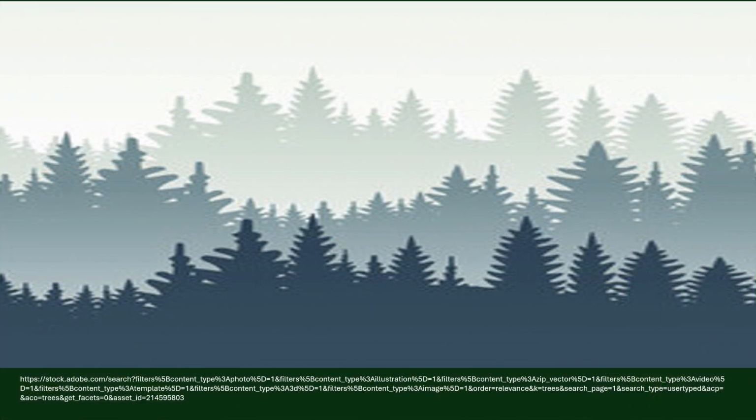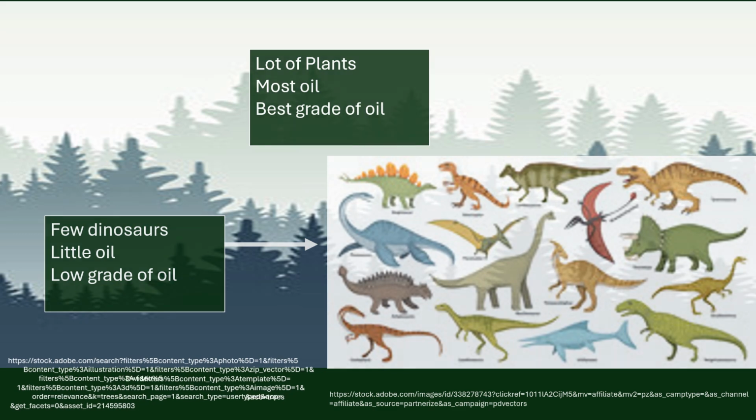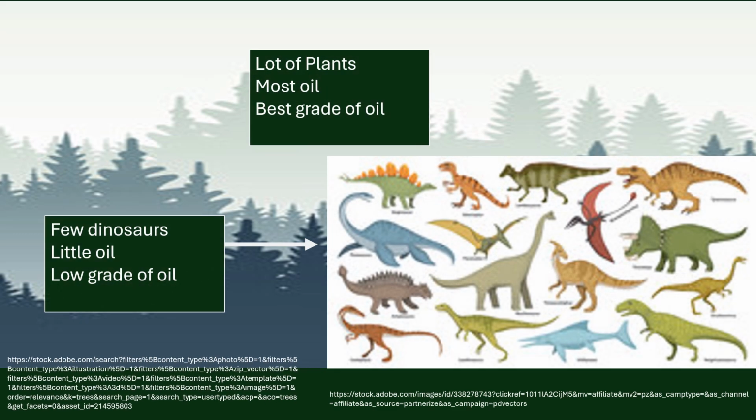Then I got to thinking, no, well, the sun's energy, and the plants store that energy. So think of plants like little batteries. So we as animals go over and eat that plant, and we get energy. So if oil comes from dinosaurs, to me, in my opinion, it'd be a very low grade of oil. The highest grade of oil is wherever the plants are, for instance, the Fertile Crescent.